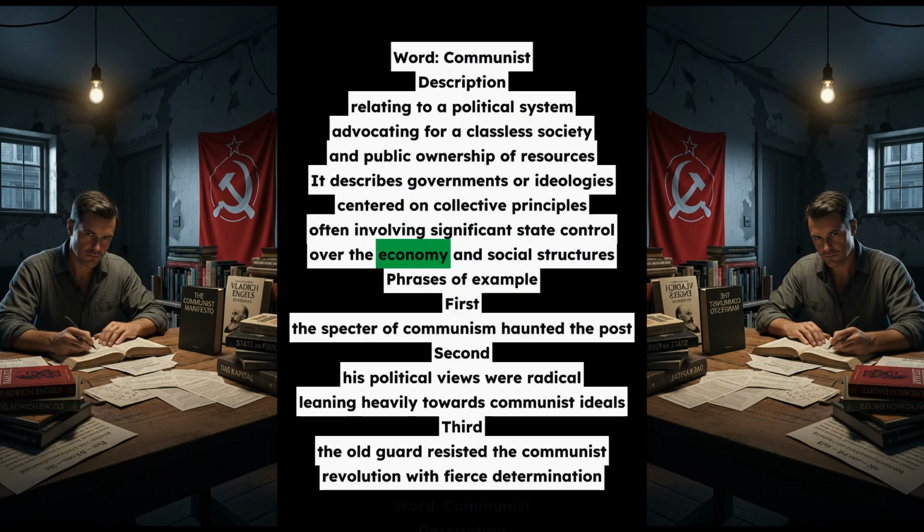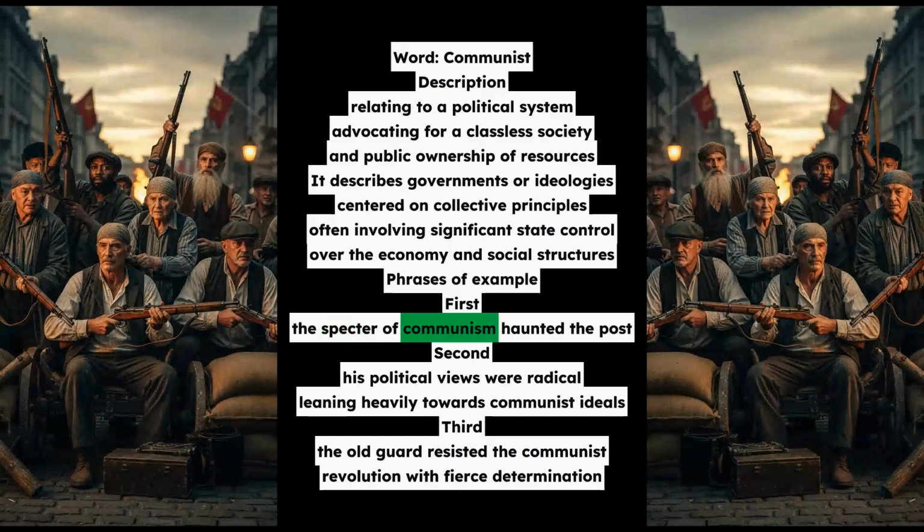Phrases of example. First, the specter of communism haunted the post. Second, his political views were radical, leaning heavily towards communist ideals. Third, the old guard resisted the communist revolution with fierce determination.